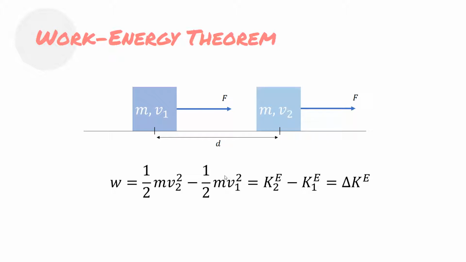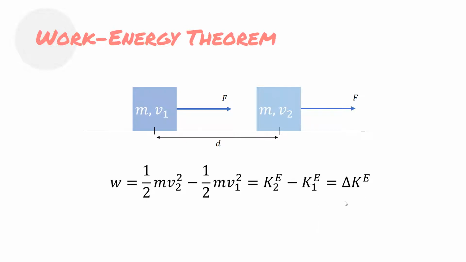If you write it like this, then you can write the kinetic energy of the mass at the end, KE2, meaning at the end state, subtract the kinetic energy of this mass at the initial state.